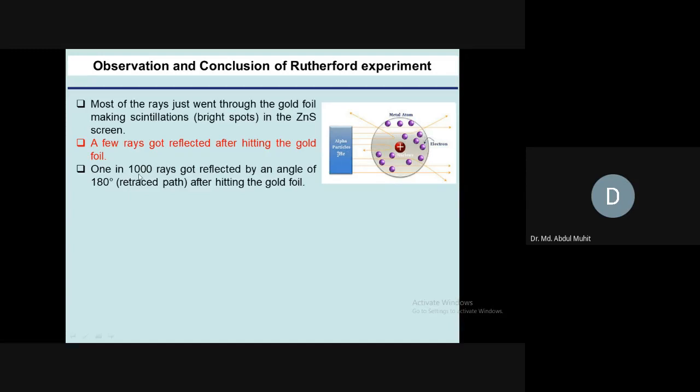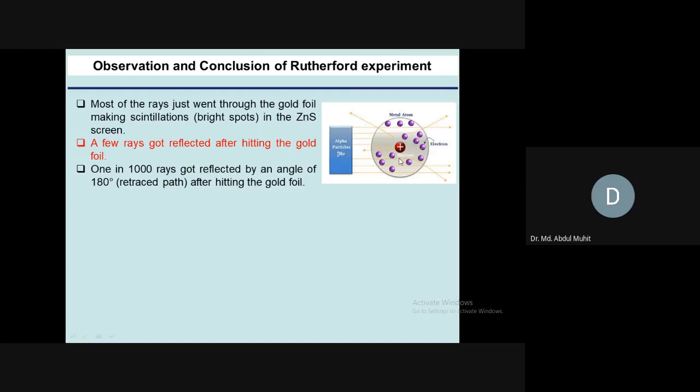Only 1 in 1,000 alpha particles comes back at a 180-degree angle. You can see one alpha particle hit the middle of the atom and just come back the opposite way. It doesn't hit the zinc sulfide screen. It is totally turned back at a 180-degree angle from its path. So these were the observations.